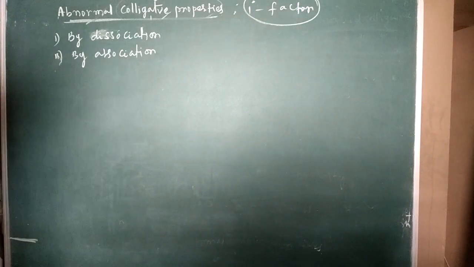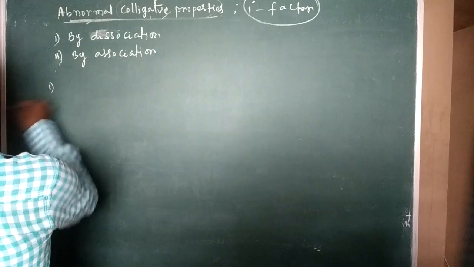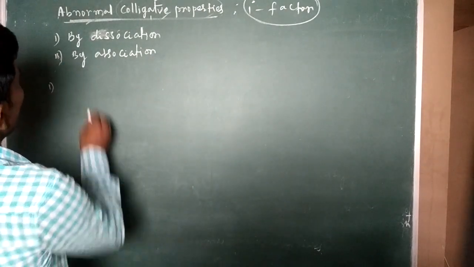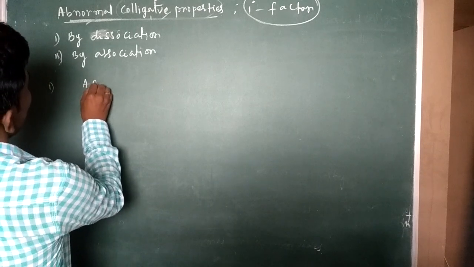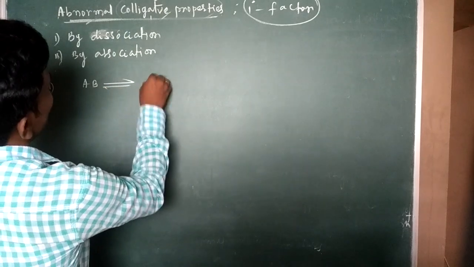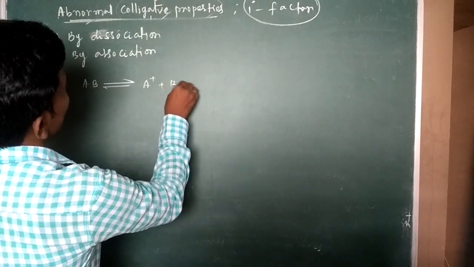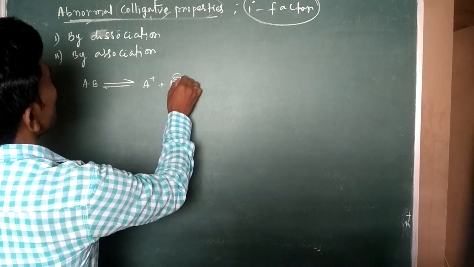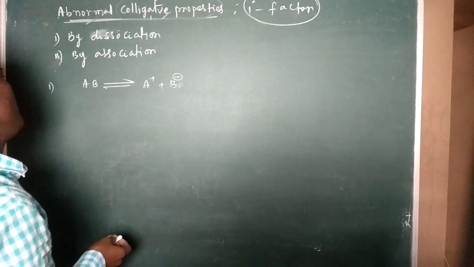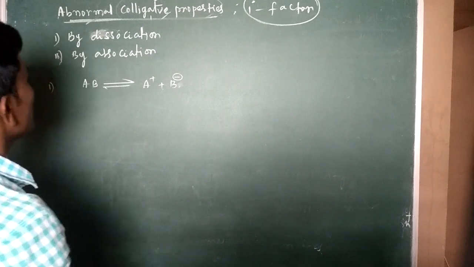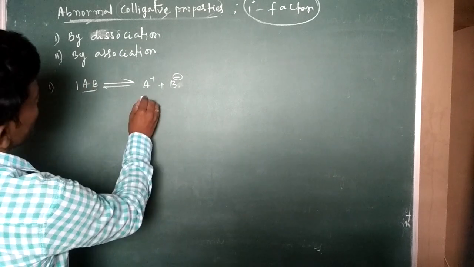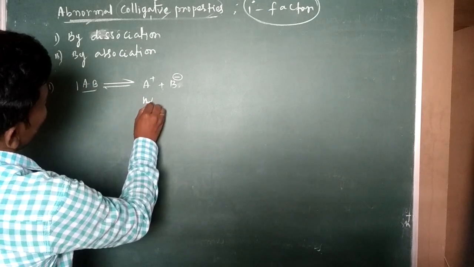So for that I am taking case 1. Suppose n molecules of the component will be dissociated, AB dissociating into A plus and B minus. Here I am taking 1 mole, but it is dissociated into n alpha part.